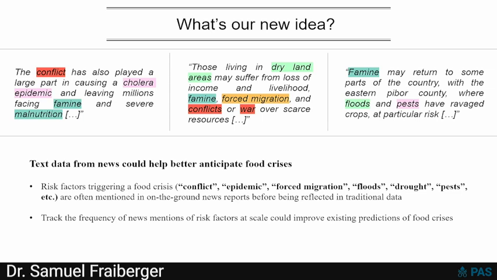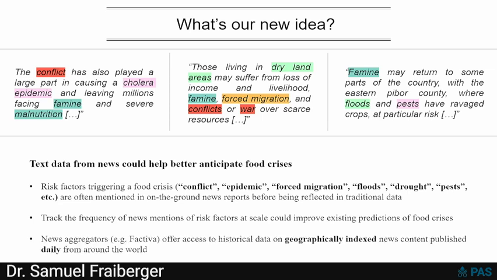construct indicators based on this information, and then show whether these new types of indicators could help predict indicators of food crisis. And news data, again, I think are a great data source to do this kind of thing, because we could access, especially through news aggregators, daily articles since the 1980s. So we had access to a very long time series of data at high frequency, and data that is also geographically indexed from all the regions in the world.